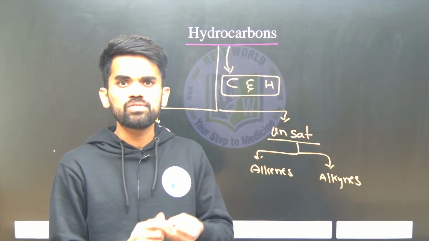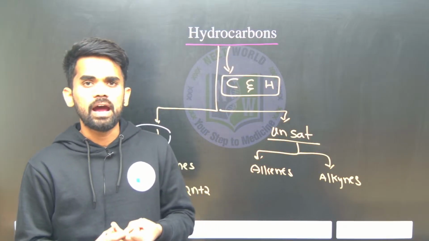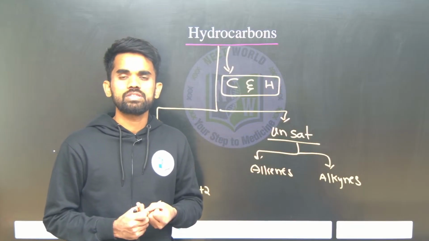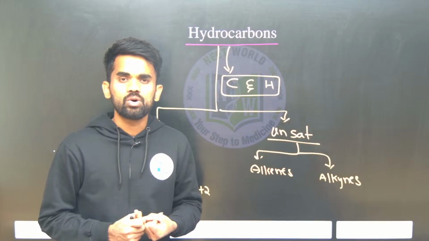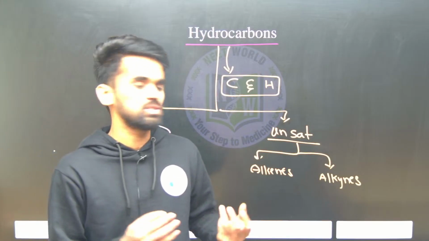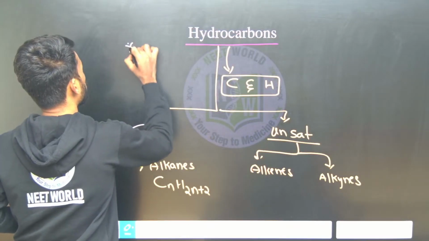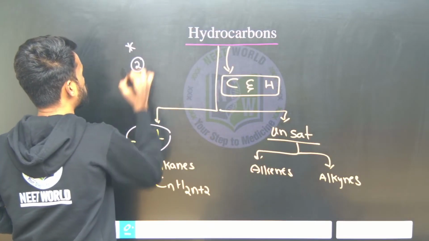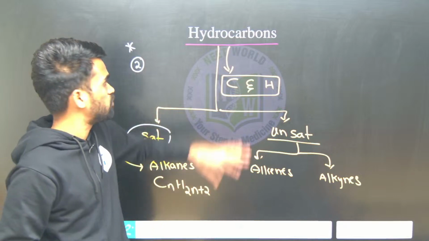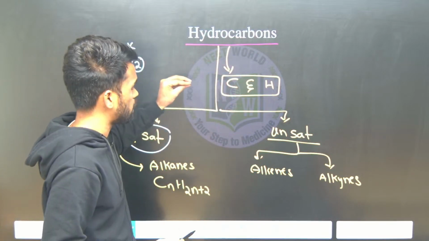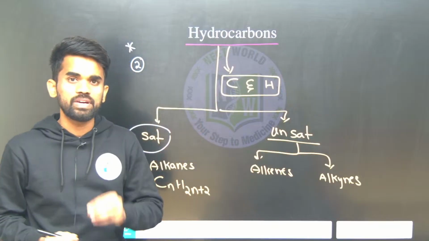Using hydroboration we can prepare alcohols, and using ozonolysis we can prepare aldehydes, ketones, and carboxylic acids by oxidative ozonolysis. We have many applications from this chapter itself, and you can expect 2 questions directly from it, and it connects with other organic topics. That's why it is very important to understand the hydrocarbon chapter effectively.